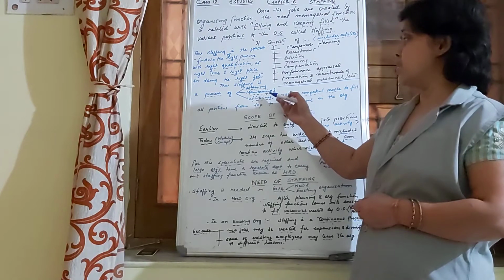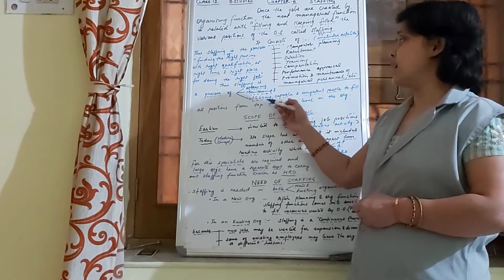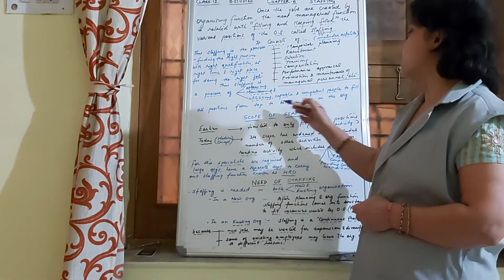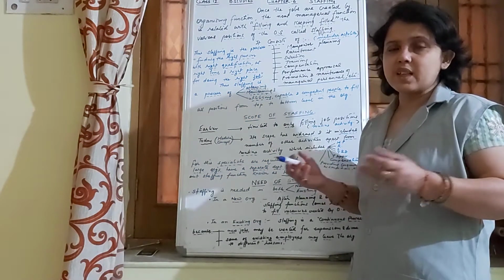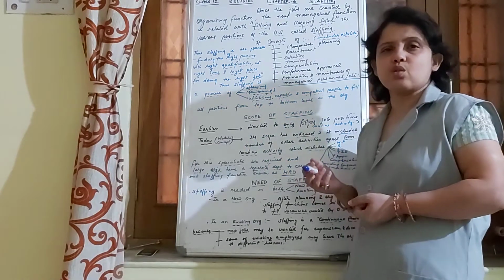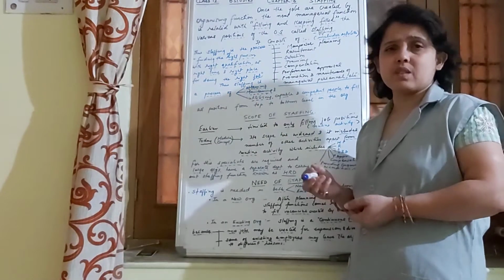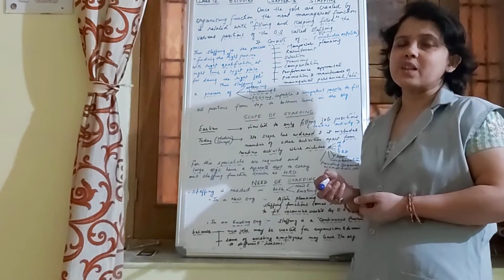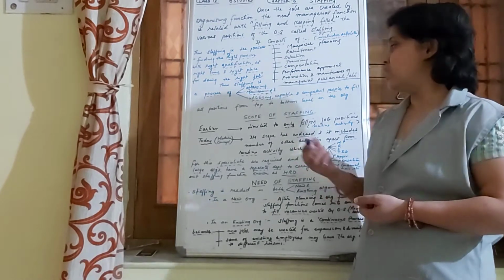So these three terms, OMU: obtaining, maintaining and utilizing capable and competent people to fill all positions from top to bottom level in the organization. So basically we can conclude in one line that staffing is the process of finding the right person for the right job in the organization, so that a person is able to work and give the results.